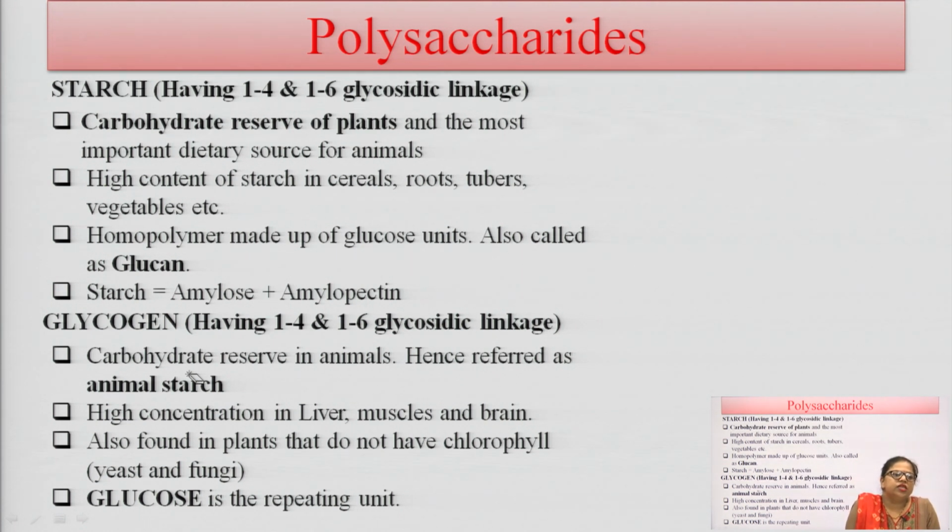Starch is made up of two units, amylose and amylopectin, and the next is glycogen, which has 1,4 and 1,6 glycosidic linkages. Glycogen is the carbohydrate reserve in animals and hence is referred to as animal starch. It is highly concentrated in the liver, muscles and brain. It is also found in yeast and fungi, which do not have chlorophyll. Glucose is the repeating unit, the only monomer unit, in glycogen.